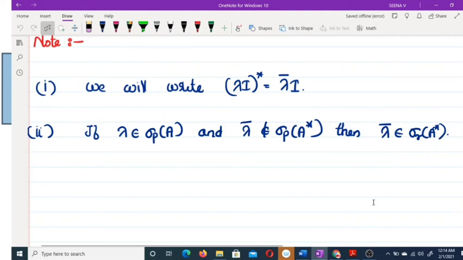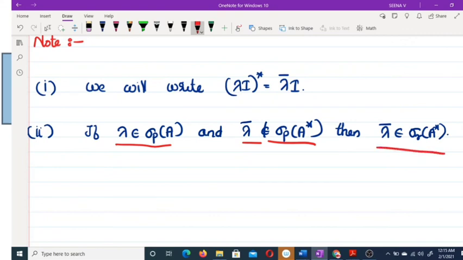This result we will discuss later. Just remember this result: if λ belongs to the point spectrum and λ conjugate does not belong to the point spectrum of A*, then λ conjugate must belong to the residual spectrum of A*.